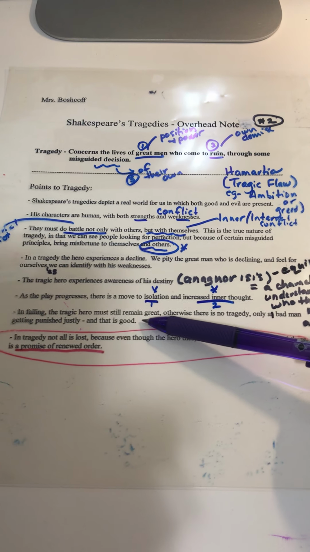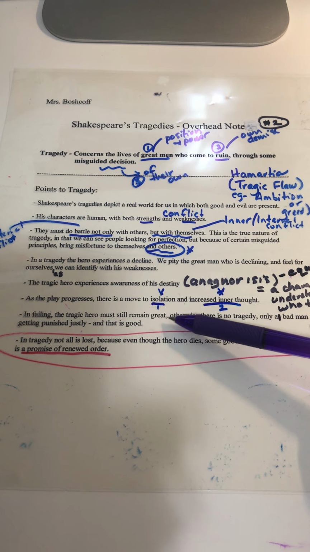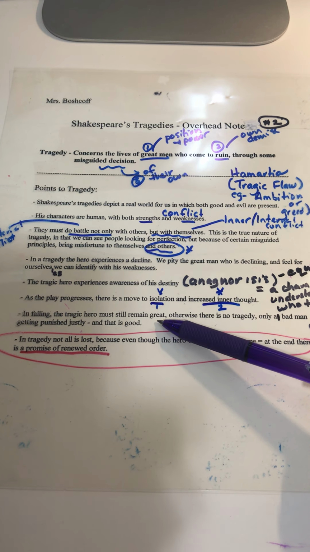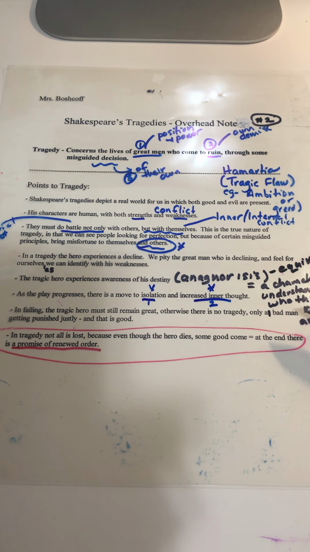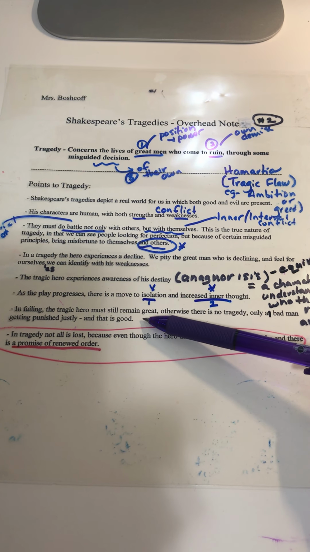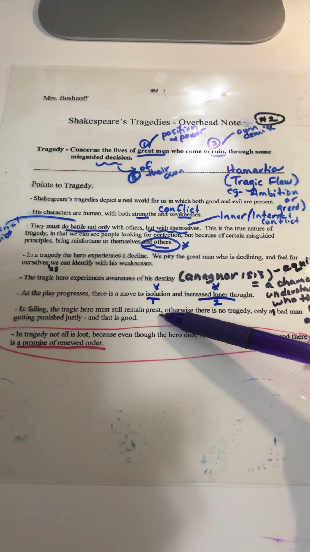In failing, the tragic hero must still remain great. Now, this is an interesting point that is debatable for some, but hear me out on this. He still must remain great in some ways. Otherwise, there is no tragedy. Only a bad man getting punished justly, and that is good. So how does Macbeth still remain great?